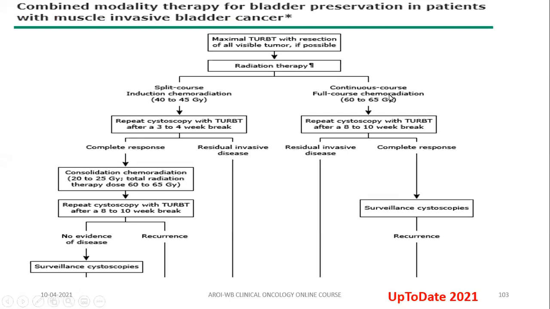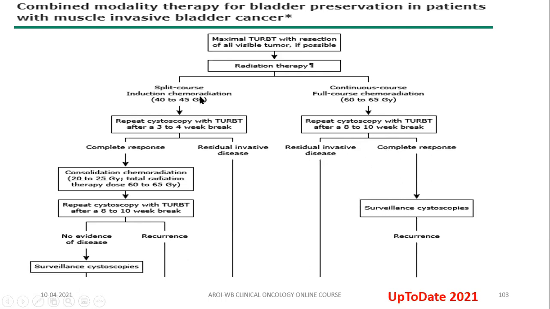Now, this continuous course means a single full course given at 60 to 64 gray, 64 gray in 32 fractions or 55 gray in 20 fractions. This is mainly practiced in the United Kingdom, where you do a continuous course of either radical CTRT 64 gray in 32 fractions or hypofractionated 55 gray in 20 fractions. Then you do a repeat cystoscopy with re-TURBT after an 8 to 10 weeks break. If there is residual muscle invasive disease, then you offer salvage cystectomy. If there is complete response, then you put the patient on surveillance.